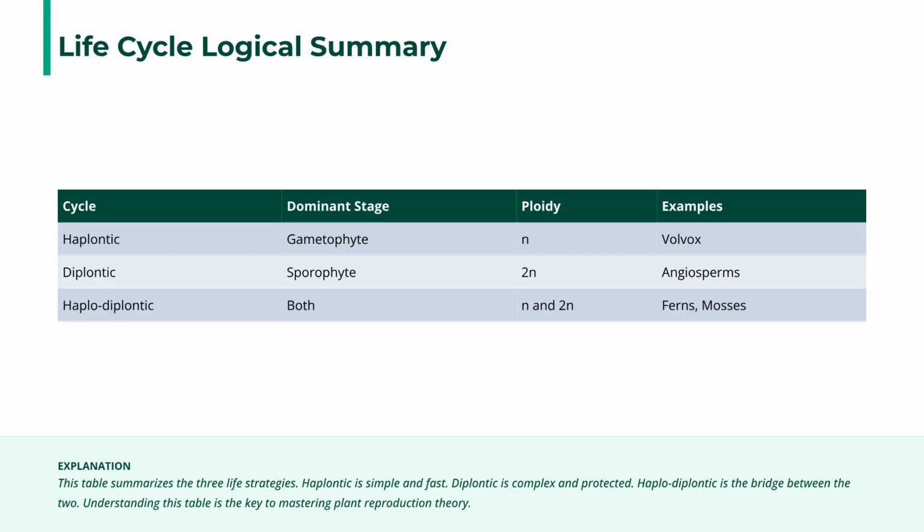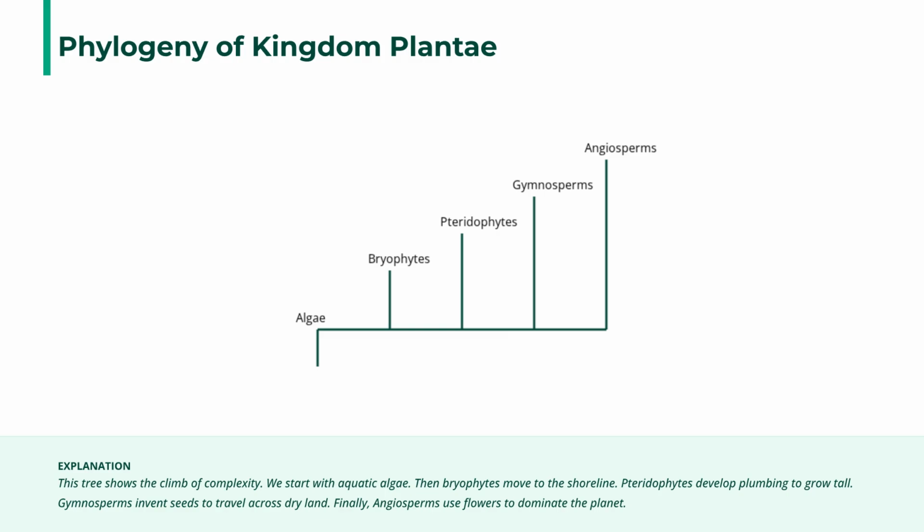This table summarizes the 3 life cycle strategies. Haplontic cycles are simple, diplontic are complex and protected, and haplo-diplontic is the bridge between them, which is key to understanding plant reproduction. The phylogeny of Kingdom Plantae shows a climb in complexity. It progresses from aquatic algae to shoreline bryophytes, vascular pteridophytes, seed-bearing gymnosperms, and finally, flower-bearing angiosperms that dominate the land.